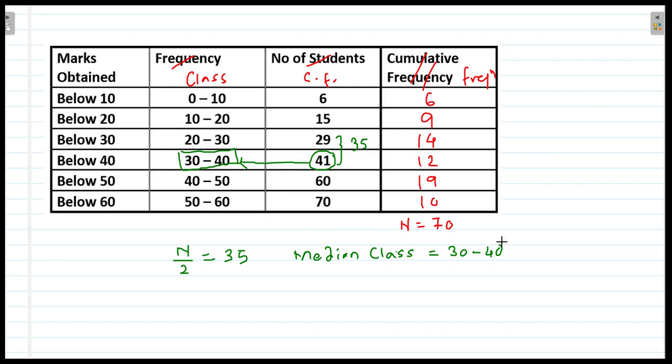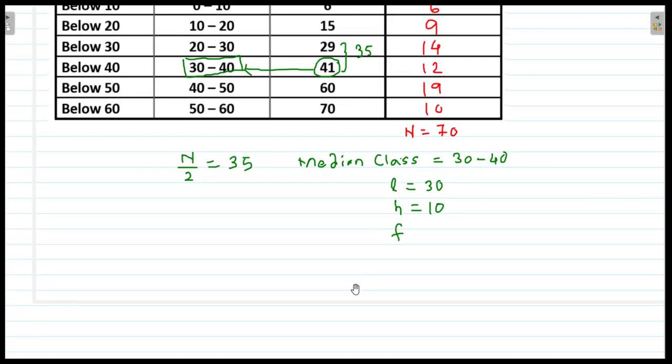Then from this median class we get L, that is the lower limit of the median class. This is the lower limit, this is the upper limit. So L is equal to 30. Then we can easily calculate the h. h is the height of the class interval. Here that h will be 10, upper limit minus lower limit. Then we find f. So f is what? It is the frequency of the median class. This is the median class.